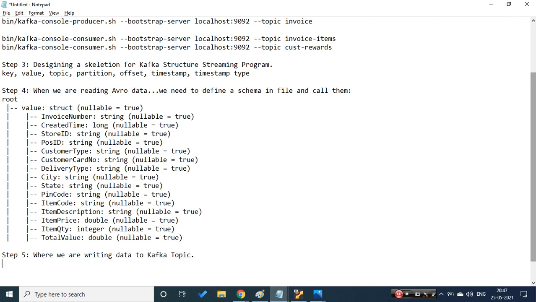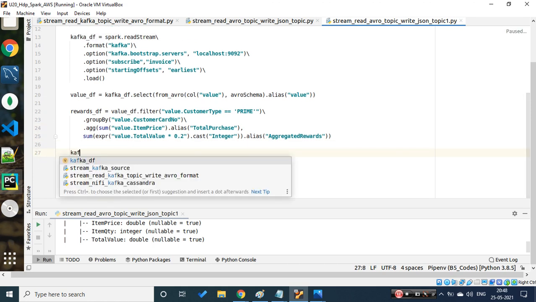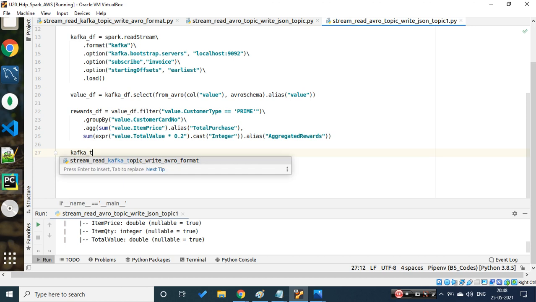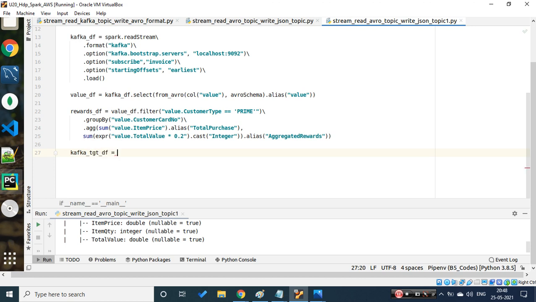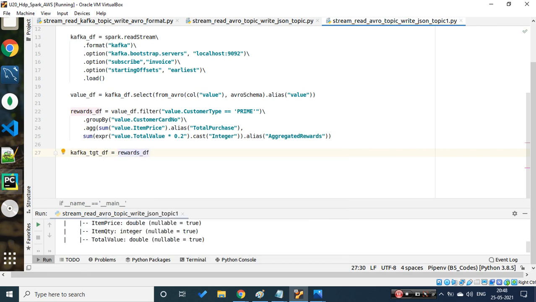Whatever the requirement was, we have done the whole transformation as per the requirement, and the final step is to write it back. Let's say I write a Kafka target data frame, and you can follow any naming convention. The previous one is my rewards data frame. I'll do a select, and here I need to write two things. The first one is my key. I'll go on the basis of my card number, so this will be my key.